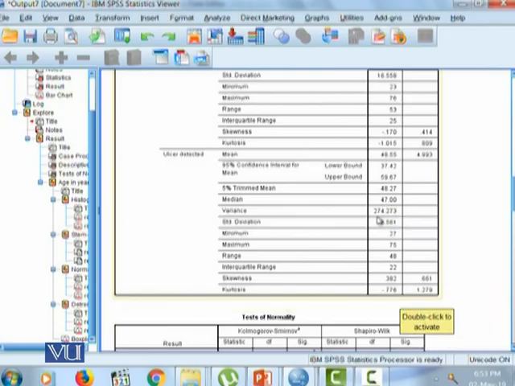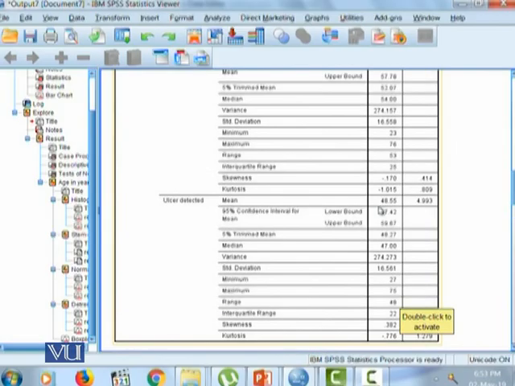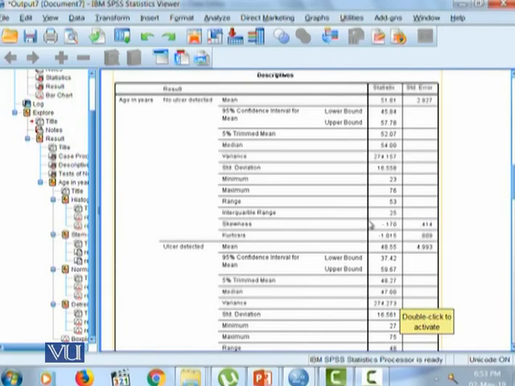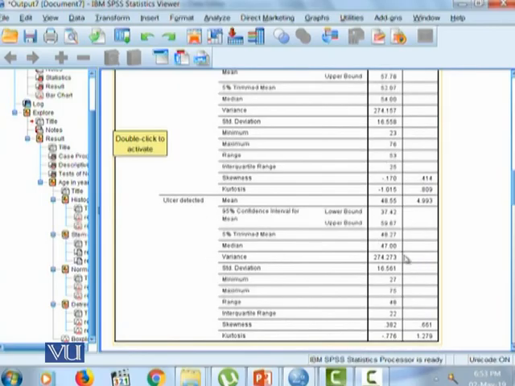When we report this data, we will report median and interquartile range, or minimum or maximum value, and the same goes for the other group with no ulcer detected. We will report median with interquartile range, as the interquartile range will be the measure of dispersion and median will be the measure of central tendency in both cases. Thank you.